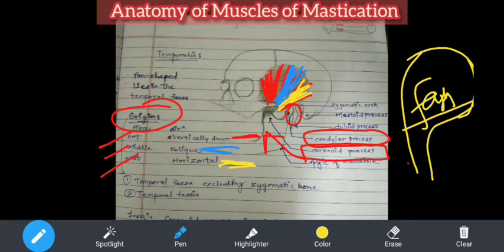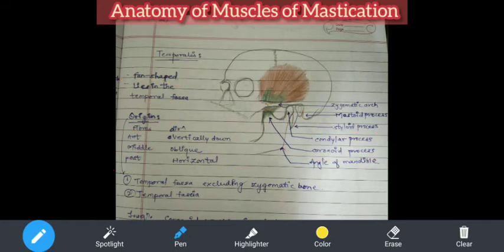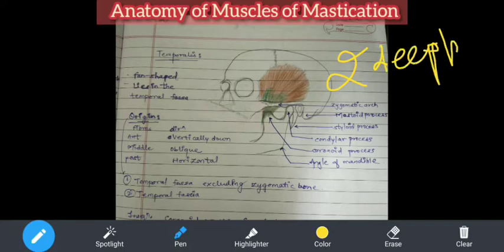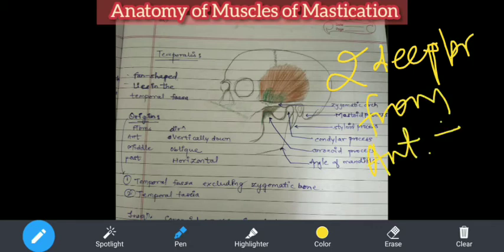Now if you see that we saw the origin, we saw the insertion. It's already written here, fan shape muscle, which lies in the temporal fossa. Now we need to see the nerve supply. So if you see the nerve supply, the two deep temporal branches of the mandibular nerve. So mandibular nerve is very important for this region. Two deep branches from anterior division of mandibular nerve. That is, they are supplied by anterior division of the mandibular nerve.